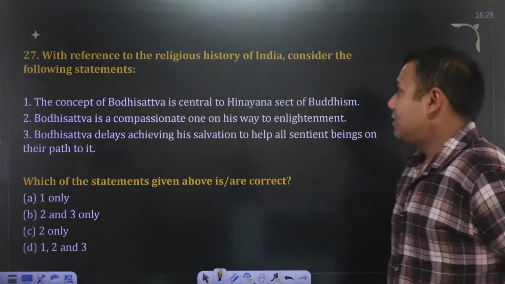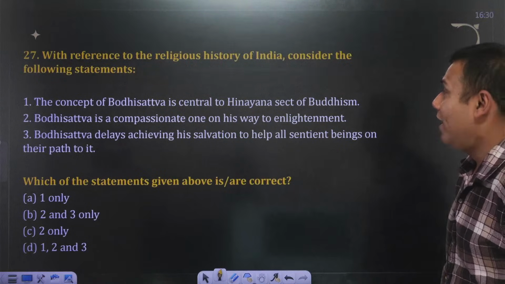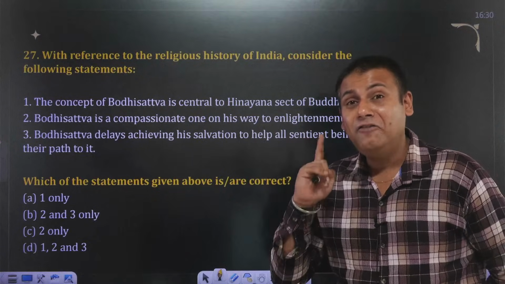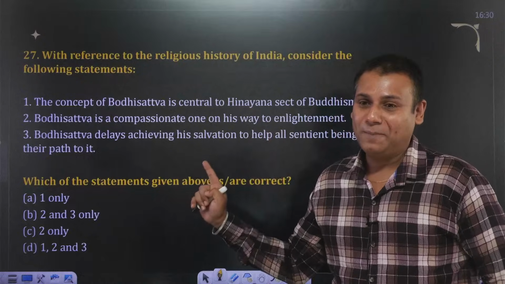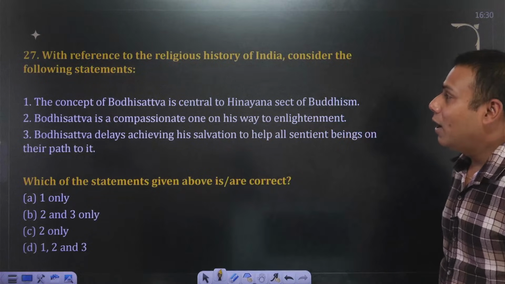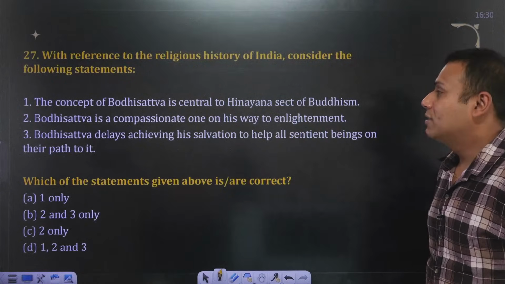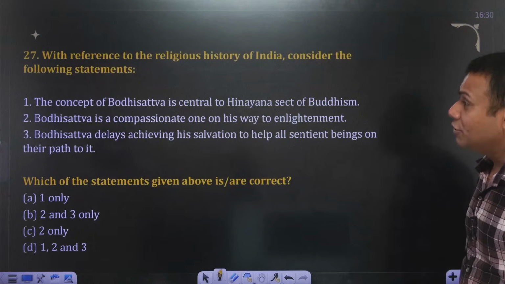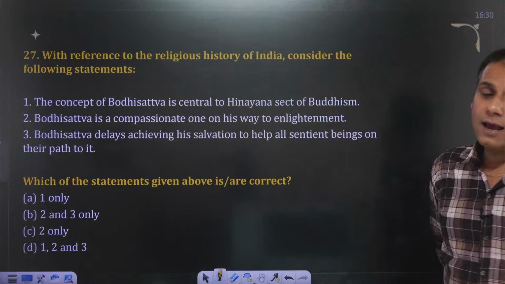With reference to the religious history of India, consider the following statements. The concept of Bodhisattva is central to the Hinayana sect of Buddhism. If you have listened to the discussions properly, 100% with the help of the elimination technique, you can derive the answer to this question. Then, a Bodhisattva is a compassionate one on his way to enlightenment. A Bodhisattva delays achieving his salvation to help all sentient beings on their path to it. Which of the following statements are correct? 27th.